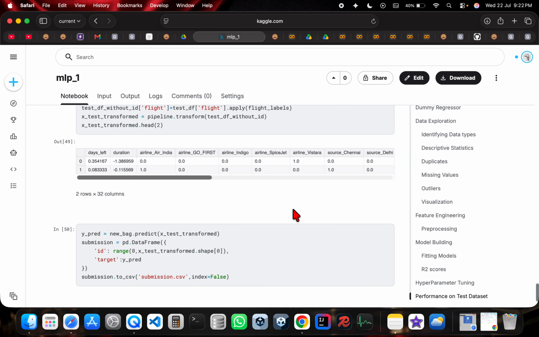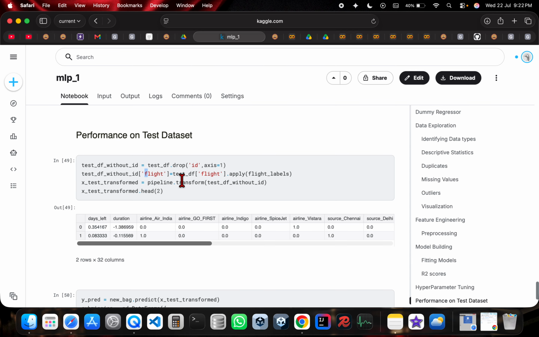And then we are taking X test, because we are taking it without ID. First we are dropping the ID, and then we are again applying the flight labels function to the flight column of the test data frame, and then transforming it using the pipeline.